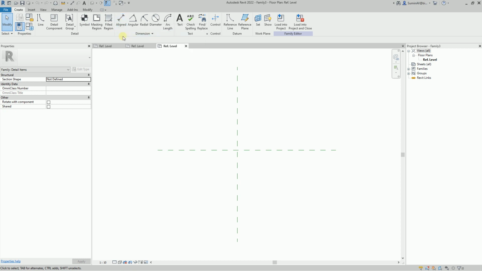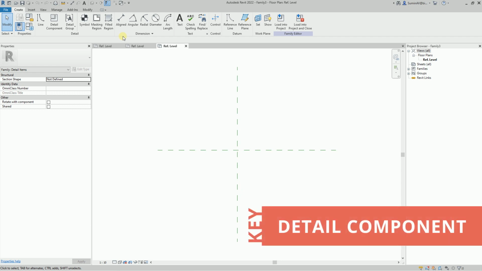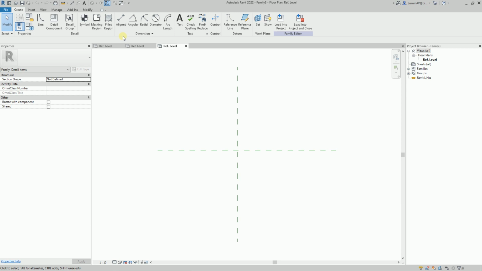We have previously created 2D families, such as a profile or a label, but Detail component is a completely special family category. The main feature of such families is that they change their scale depending on the selected view scale, which is also typical for 3D components, but not for most 2D families.